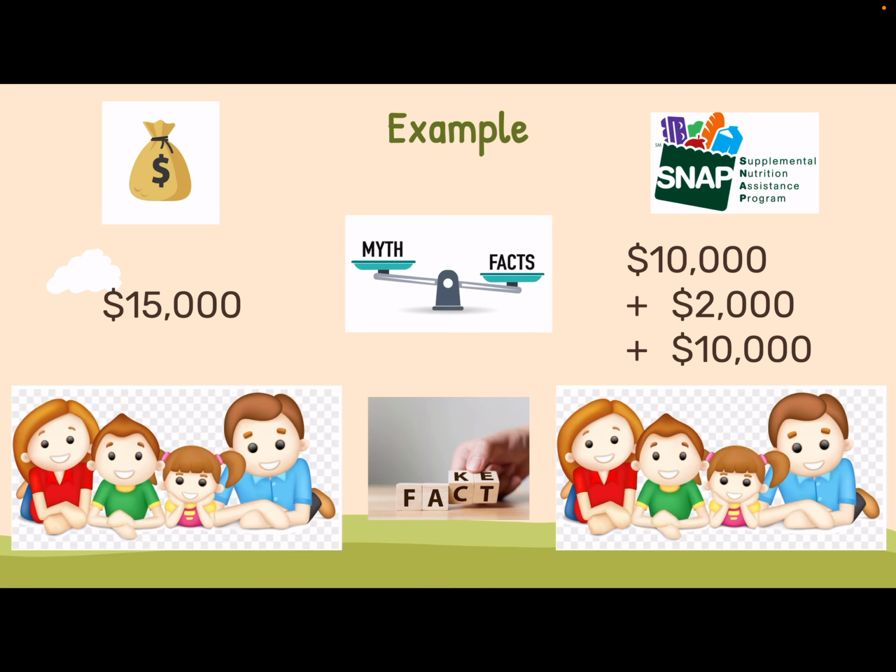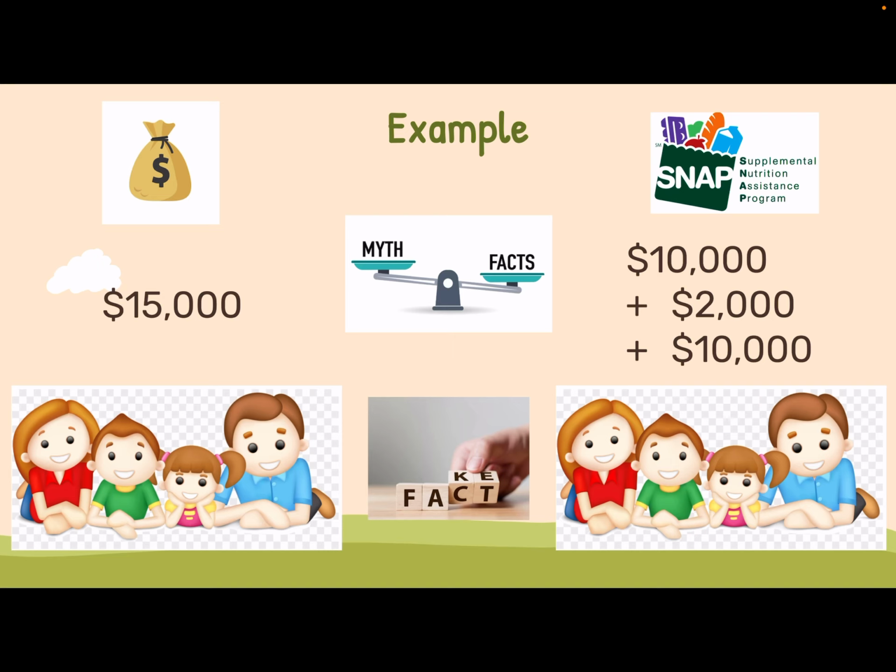To gain a deeper understanding on exactly how the SPM and the OPM differ, let's use a hypothetical example. Let's say there are 2 families. Both families have married parents and 2 kids ages 5 and 10. Family A has a combined annual income of $15,000. Family B has a combined annual income of $10,000 but receives $2,000 in Supplemental Nutrition Assistance Program SNAP benefits and $10,000 in tax cuts.